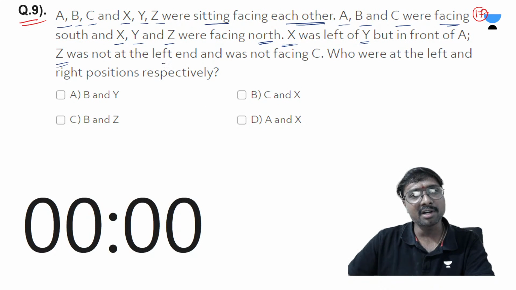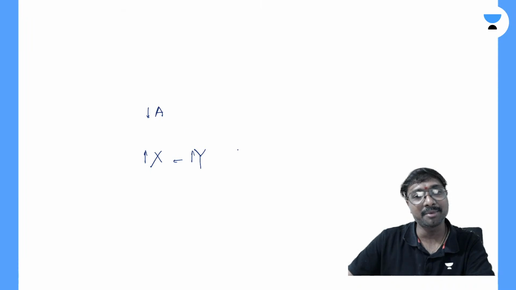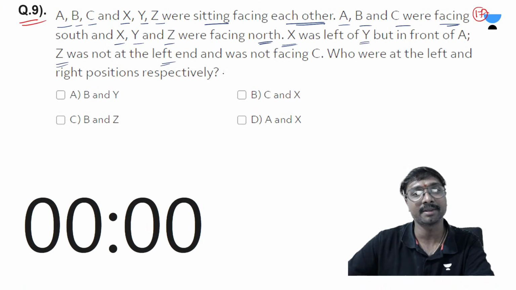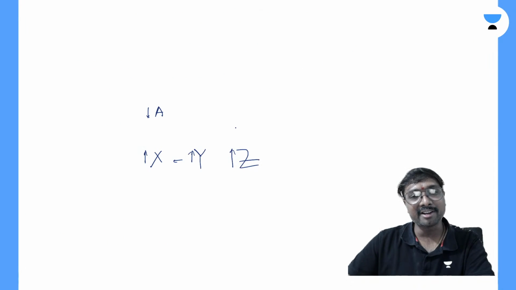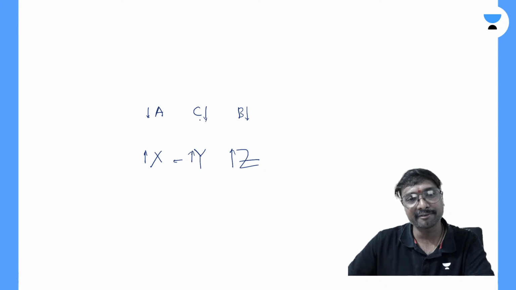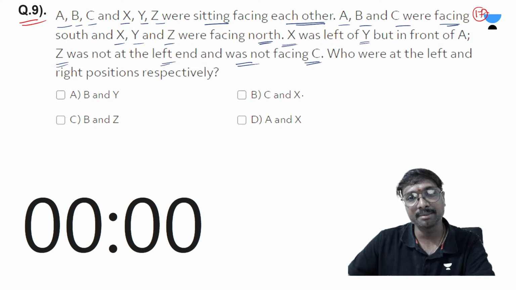Z was not at the left, which means he is at the right, and he was not facing C. Not facing C means he must be facing B, definitely. So then C will come here. So Y is facing C and Z is facing B.